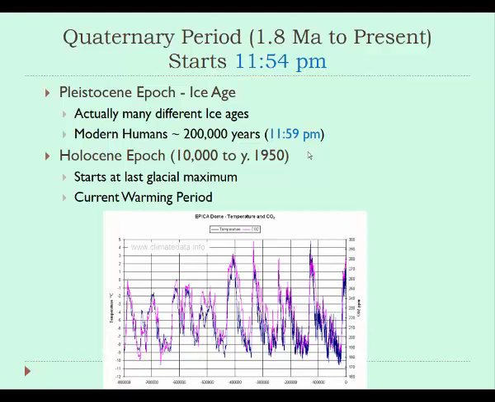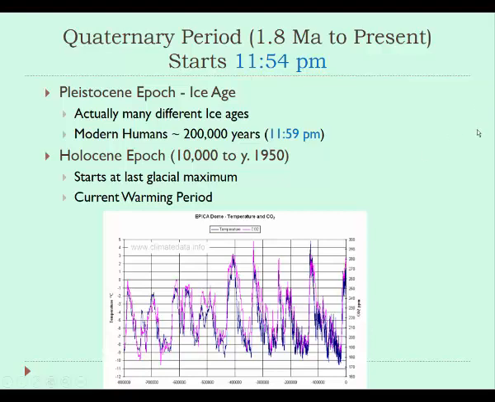And the Pleistocene epoch is essentially the period of time that we more informally refer to as the Ice Age, which is really many ice ages, or what we call glacial and interglacial periods, where the Earth was warming, glaciers were melting, and then the Earth was cooling, and glaciers were expanding and creating these ice ages.